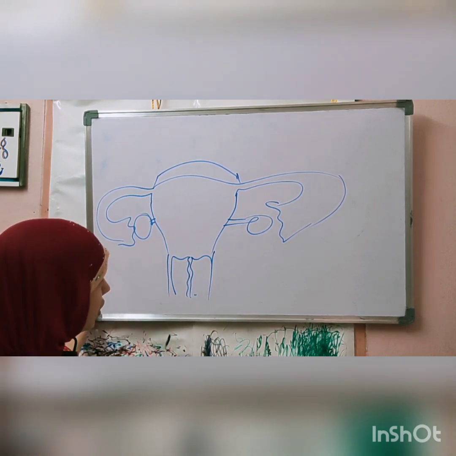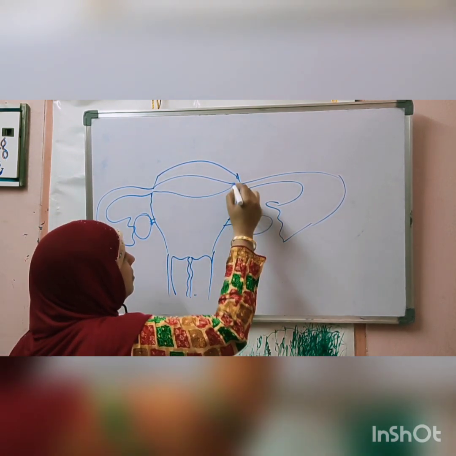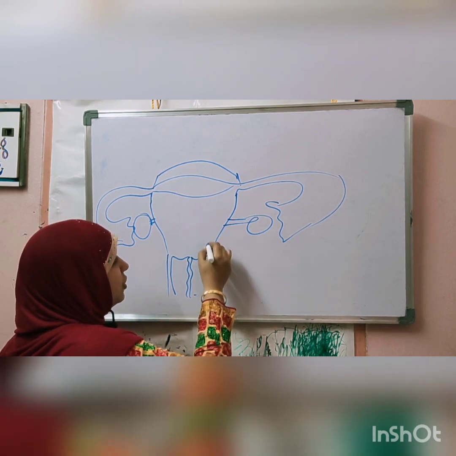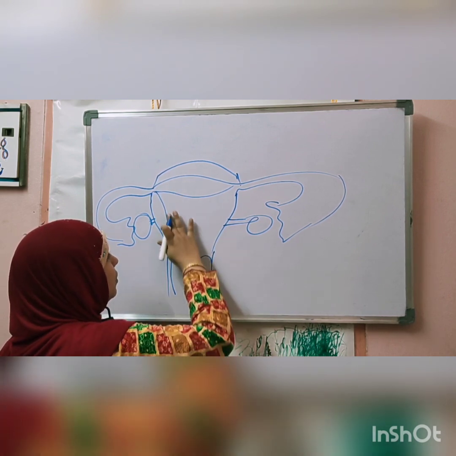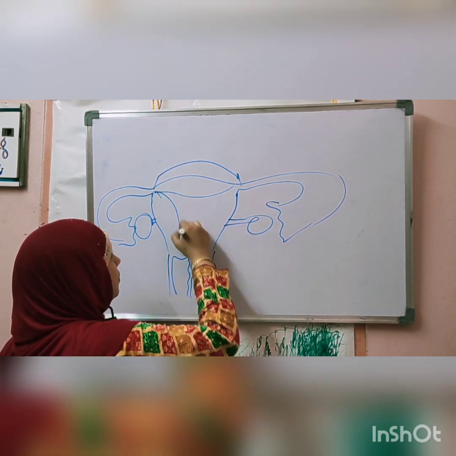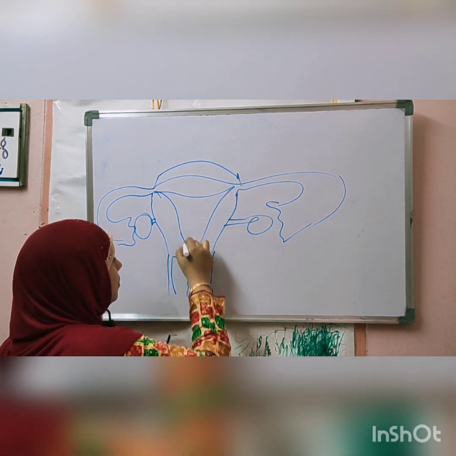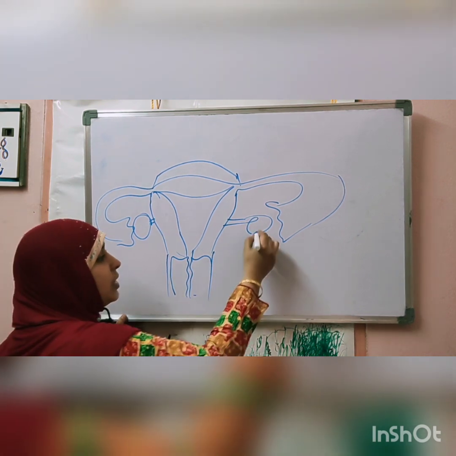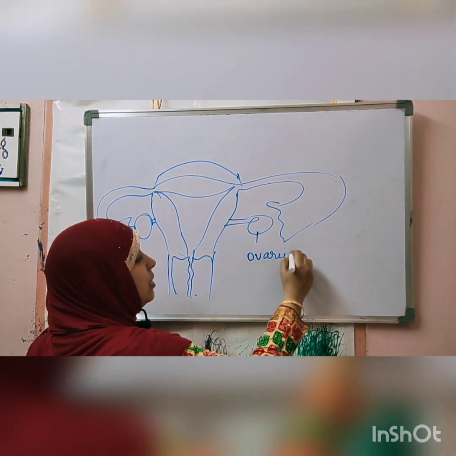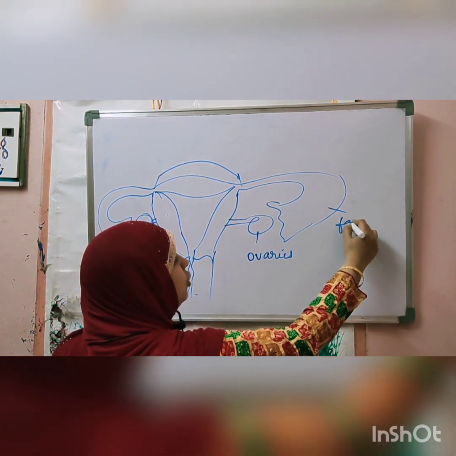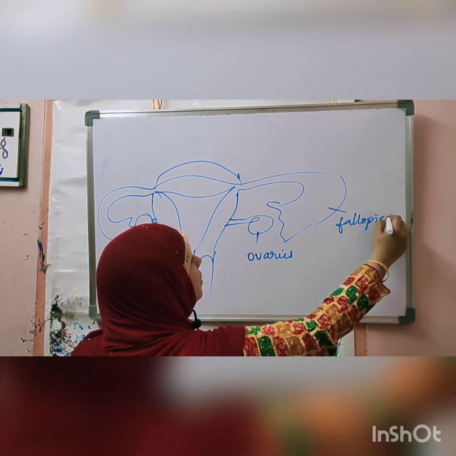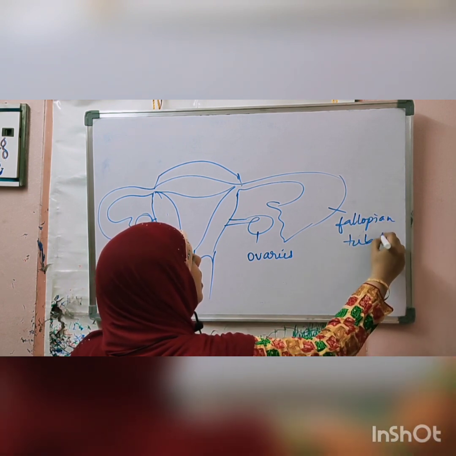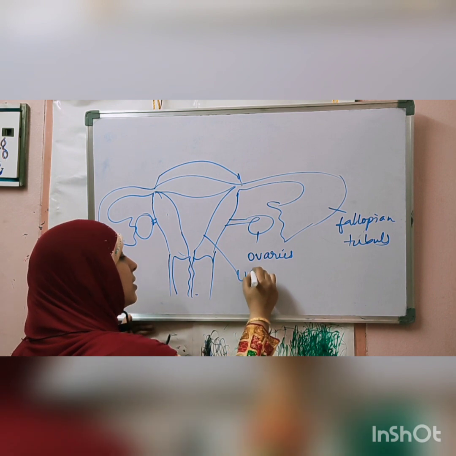So this is a rough structure of the female reproductive system. The female reproductive system consists of these ovaries, these fallopian tubules, and this is the uterus.